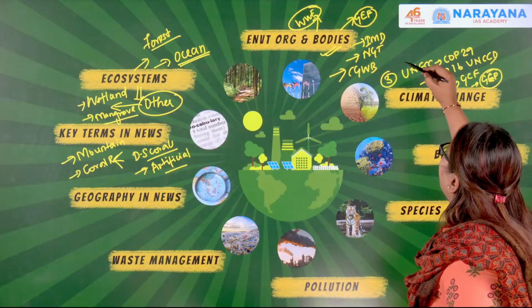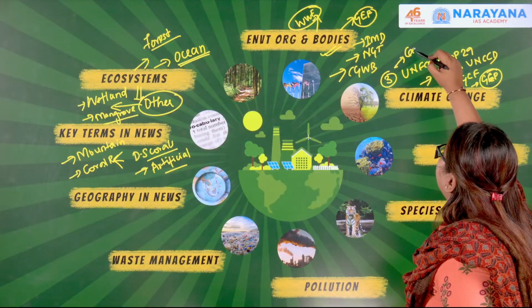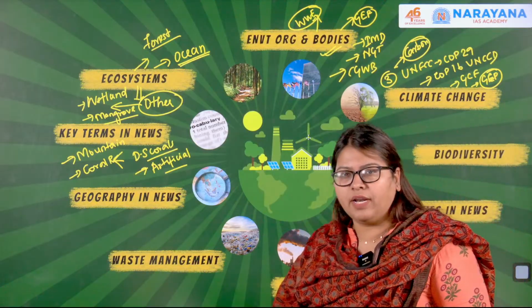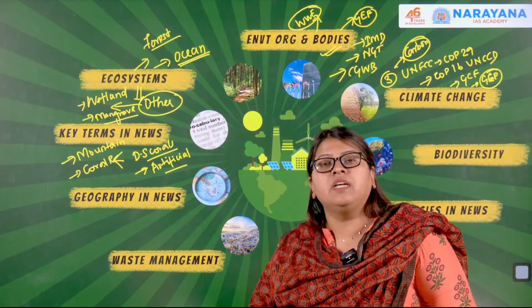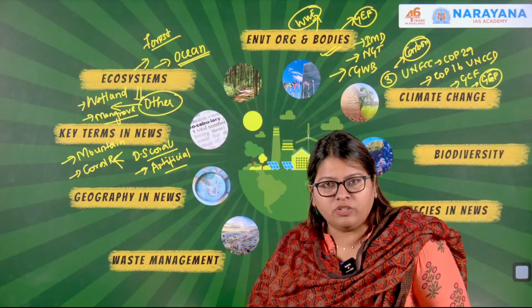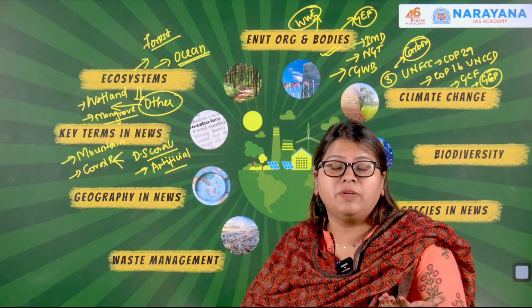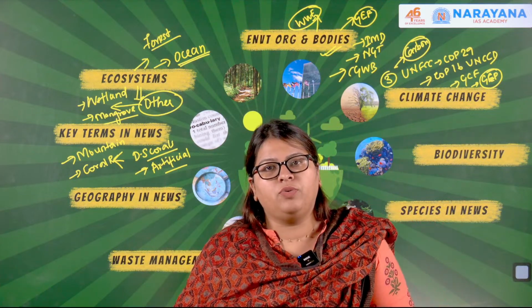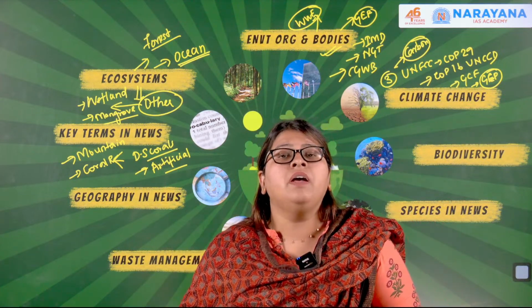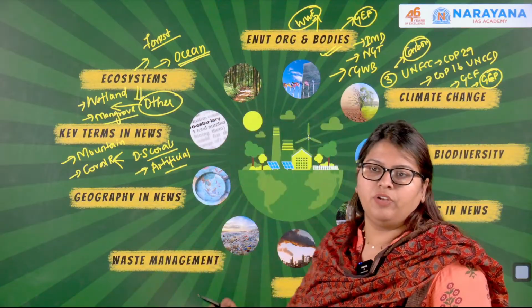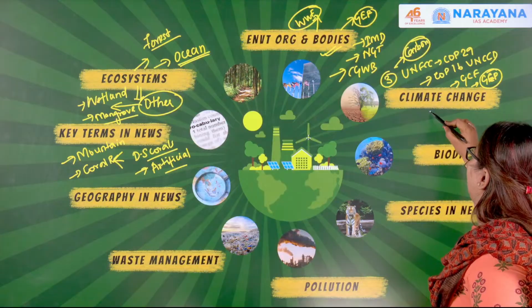We also spoke about the mechanism of carbon markets and how it involves the trade in carbon credits, then the different mitigation as well as adaptation measures like CCUS, the Carbon Border Adjustment Mechanism (CBAM) of the European Union, and the nature restoration plan of the European Union. All that we discussed under climate change.